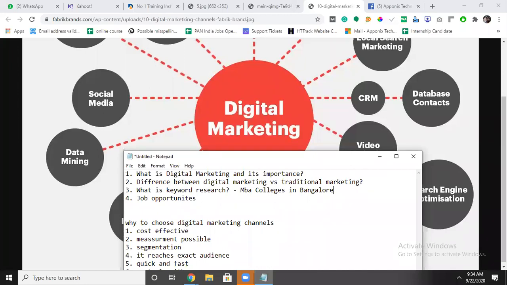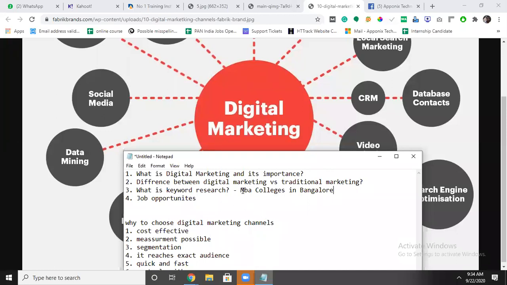What is keyword research? If you want to understand in depth about a specific keyword, you have to do keyword research. In that, you will get more and more details. Let's see how to do the keyword research.